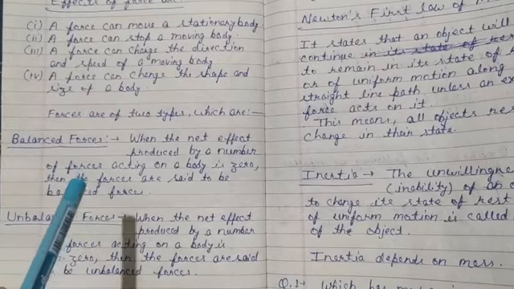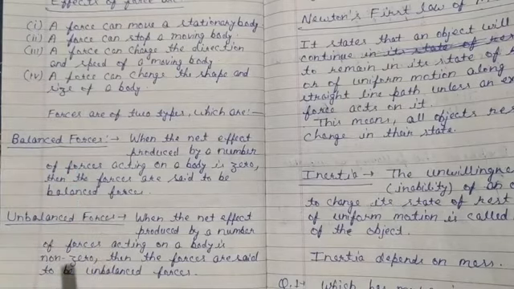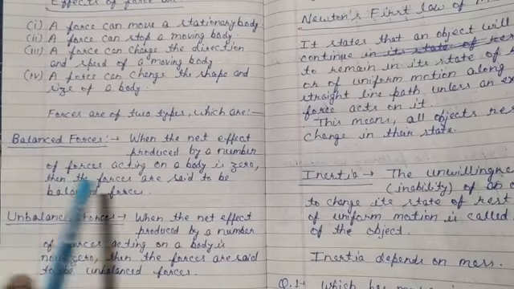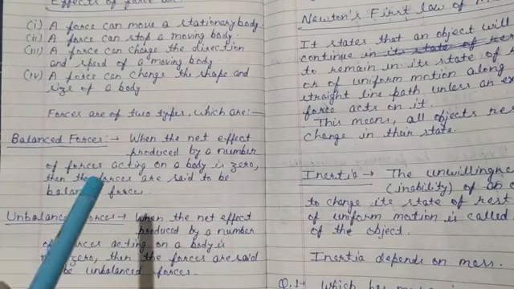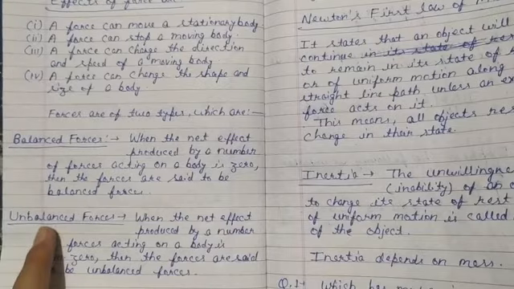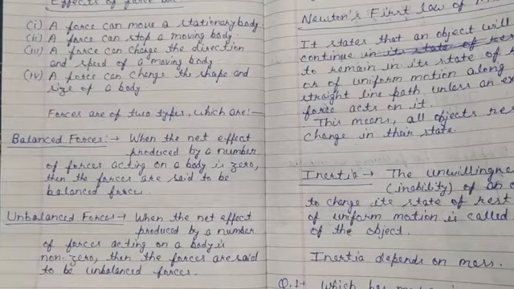In balanced force, the object does not change its position. In balanced force, the net effect of force is zero, so the object or body does not change its state. In unbalanced force, the net effect of forces is non-zero, so the object or body changes its state.